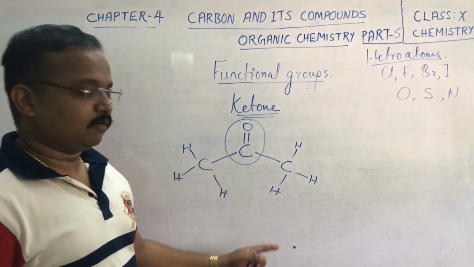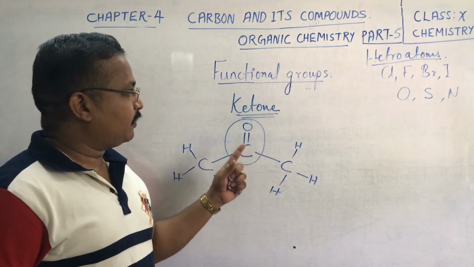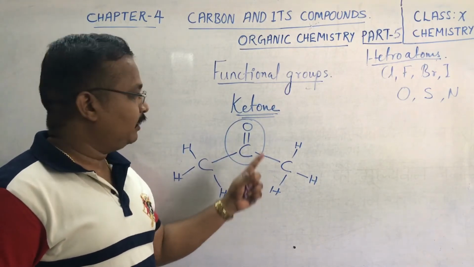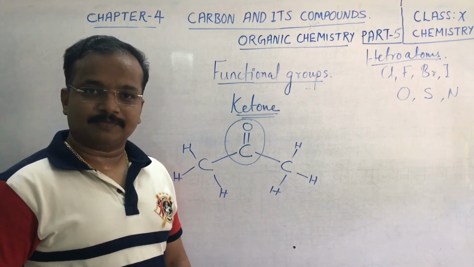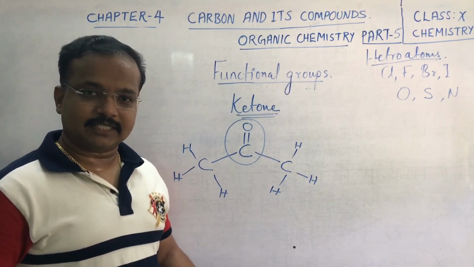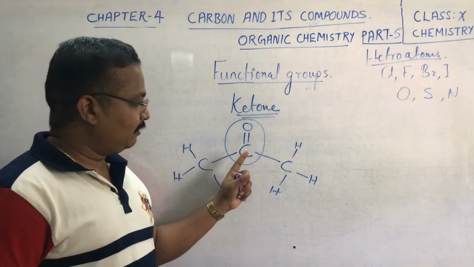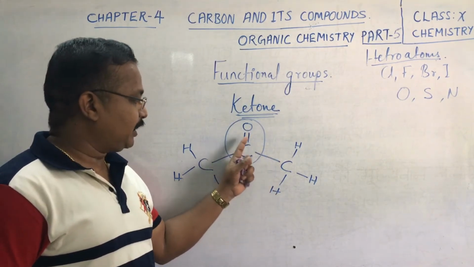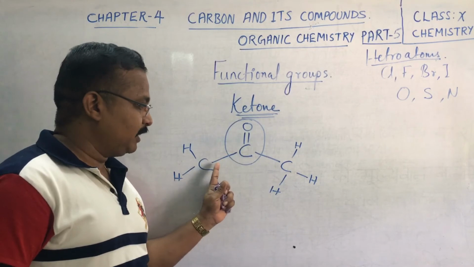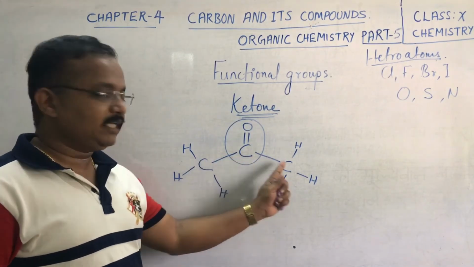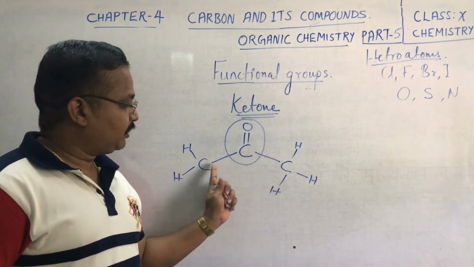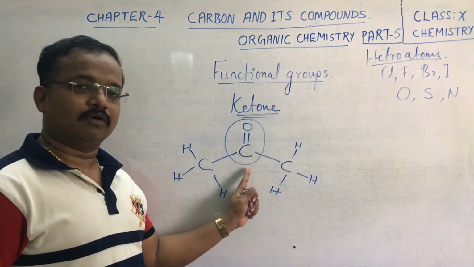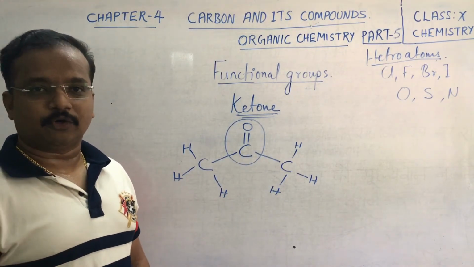So this particular type of functional group comes under ketonic functional groups. Okay, children, did you understand? In aldehyde we had C double bond O, single bond H, but in ketone only C double bond O. Remember, it has to come in between the chain. In between the carbon atoms, if C double bond O comes, that is our ketone.